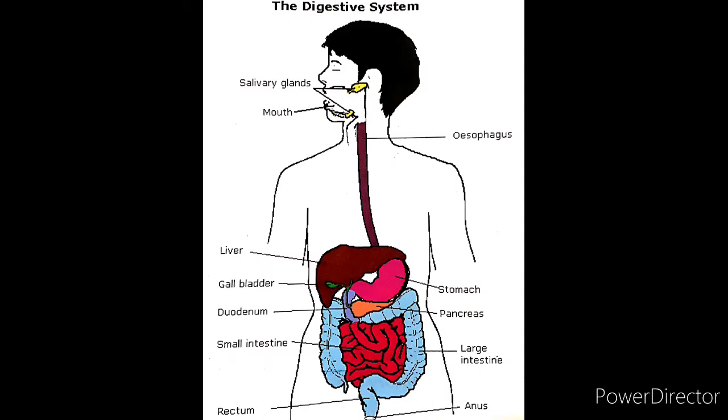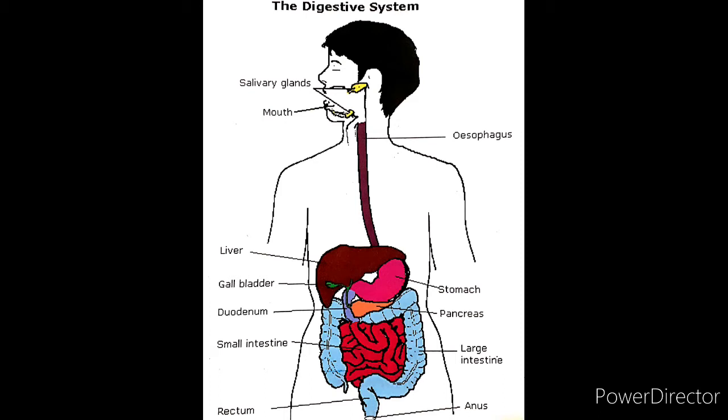Hello guys, in this video we are going to talk about chapter 2, Nutrition in Animals, of science class 7th. As you can see on the screen, the diagram of the digestive system in humans. The digestive system in humans starts in the mouth or buccal cavity. The buccal cavity contains salivary glands. From the mouth or buccal cavity, the food enters the esophagus.